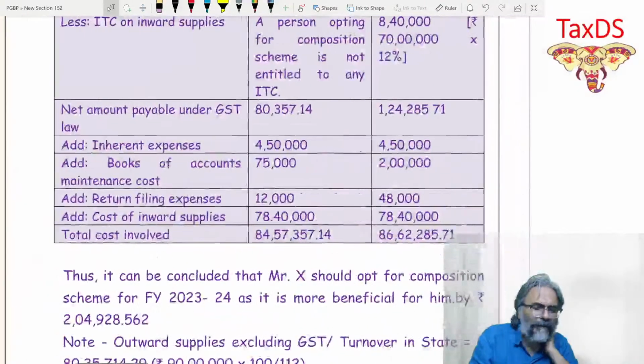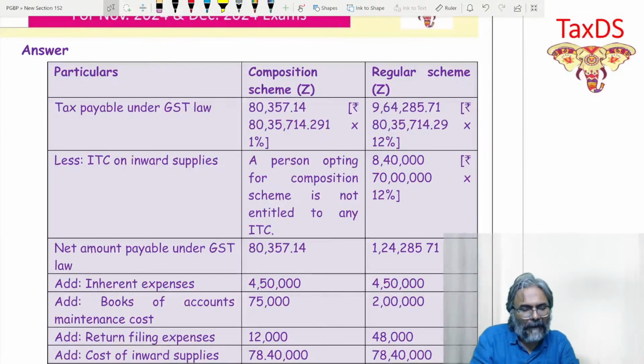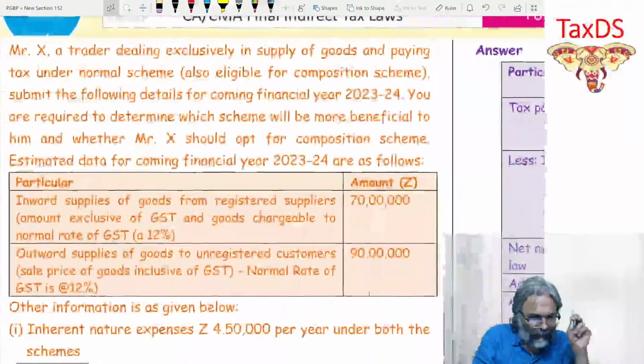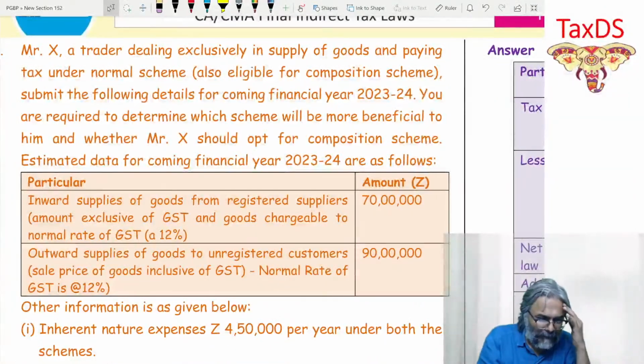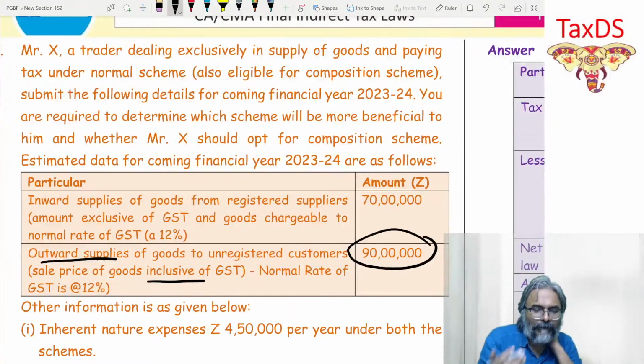So here the format would be like this: particulars, composition scheme, regular scheme. We can discuss this particular part through this one only. Tax payable under the GST law. So just be careful, students. One point which is very important: outward supply is inclusive of GST. So I need to know this 90 lakhs is inclusive of GST, so you have to do a reverse calculation.